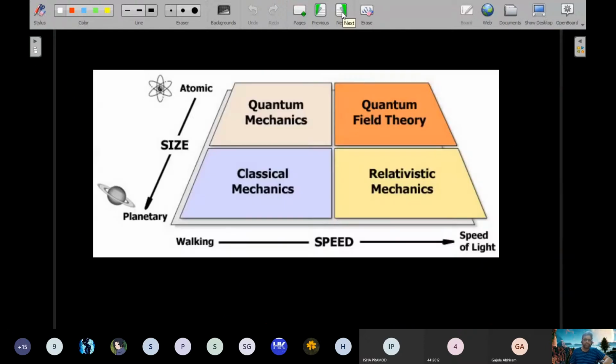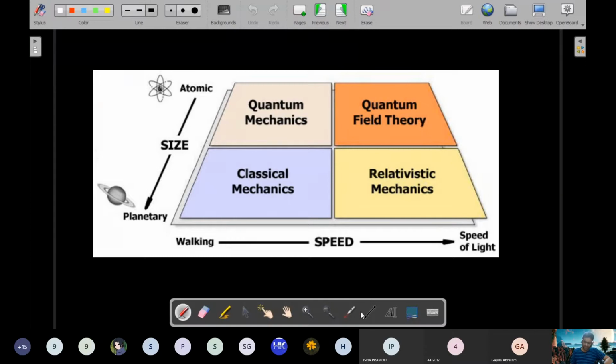Okay. So I just wanted to give you a basic picture of how to remember easily in what conditions classical mechanics is valid. So this is the ideology. You can see the scale of size has been drawn on this line, and scale of speed is drawn on this line. Speed has been marked from the basis of, let's say, walking speeds to the speed of light, and size has been marked in terms of atomic sizes. That means these points are very small in size. As you keep increasing, then you talk about the planetary sizes. So if you are in this range of both the speeds and sizes, then you are in classical mechanics. So this is basically what we are dealing with.